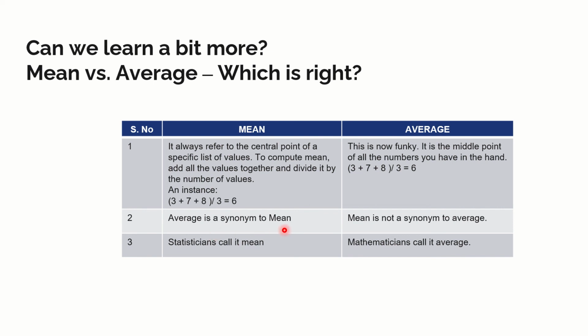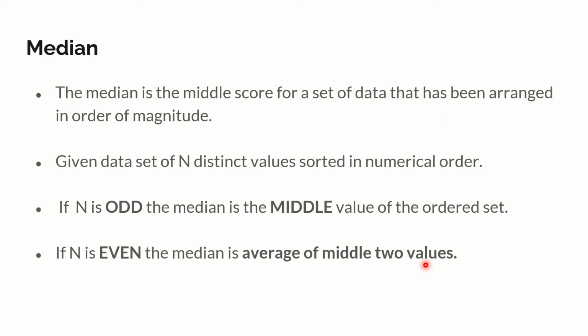Average is a synonym to the mean, but mean need not be a synonym to average, for a simple reason that I can have other types of mean included in it. So you cannot call mean a synonym to the average. Statisticians always use the term mean. Mathematicians always use the term average. When you are a mathematician, you call it average. When you are a statistician, you call it mean. That's a major difference that you need to remember.